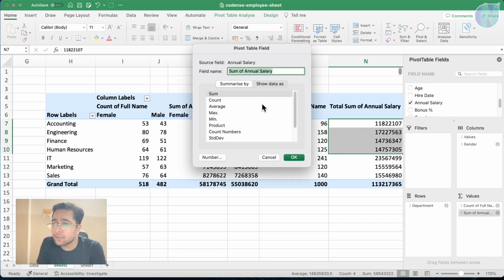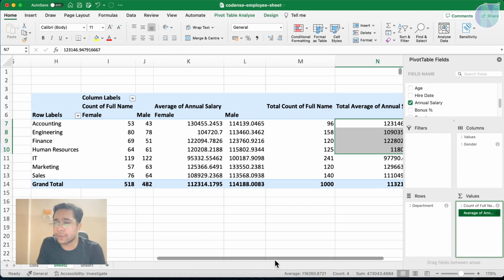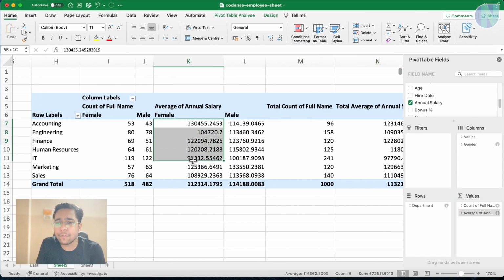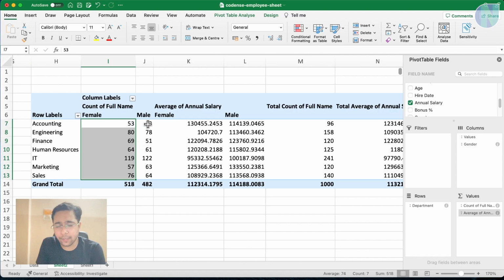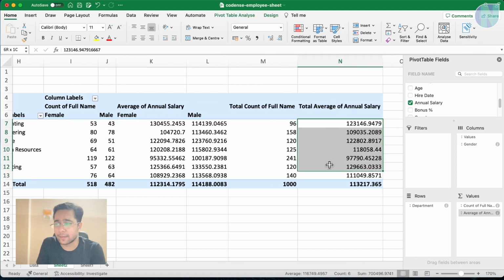What can I change it to? I can change it to the average salary. So you can say now it is showing us the average salary of female employees, average salary of male employees, how many male and female employees are there, and this is the total average salary it is showing us.